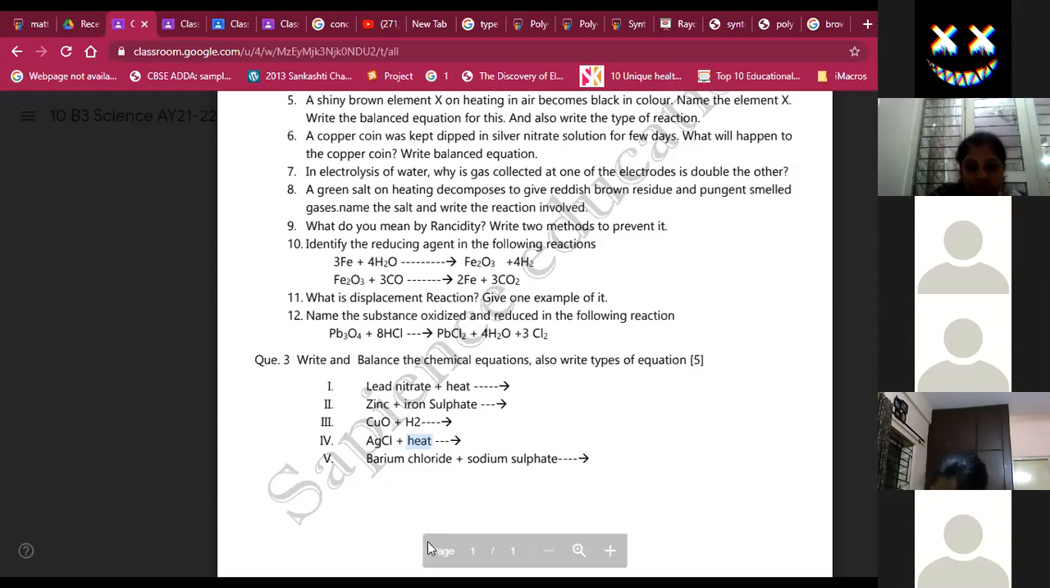I have a question. Yes. Ma'am, instead of writing thermal decomposition, I just wrote decomposition reaction. Yes, you will get marks. Ma'am, could you repeat the balanced equation of the last one? You have written it in the classwork? Yes, ma'am, but I got it wrong in the test. So, BaCl2 plus Na2SO4 gives 2NaCl plus BaSO4.